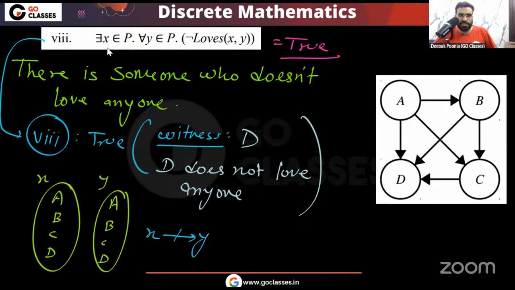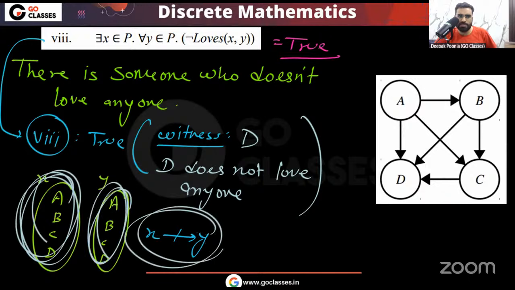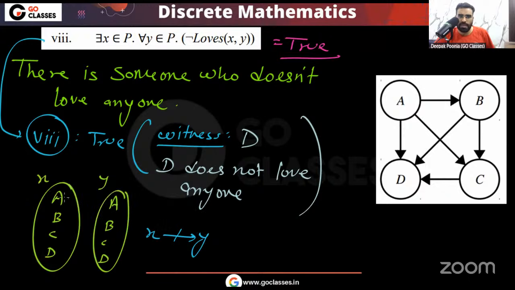So tell me, this is the there exists for all Y template, which means there is at least one element here, such that for every element here, this must be true. This is the meaning, yes or no? There is at least one element here, such that for every element here, this must be true. So you can see, if I take A, for example AB, then actually this will not be true.